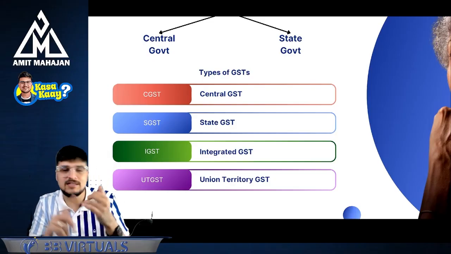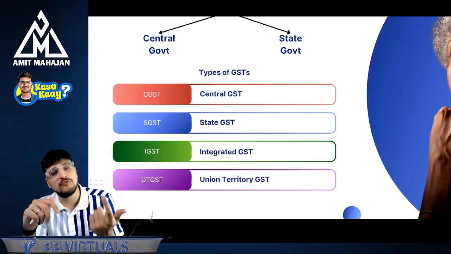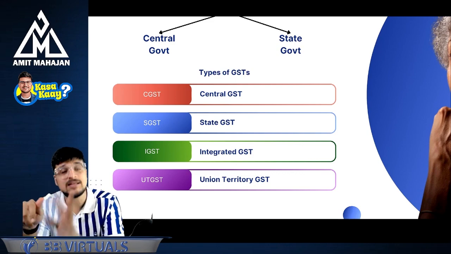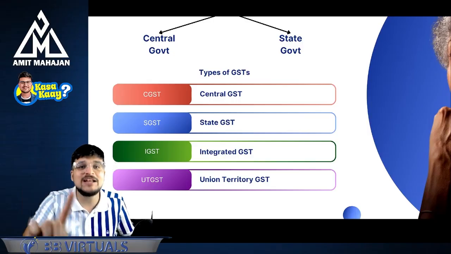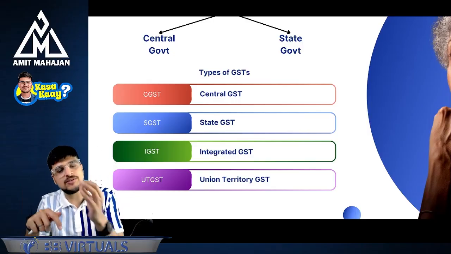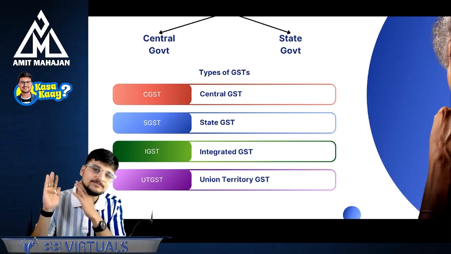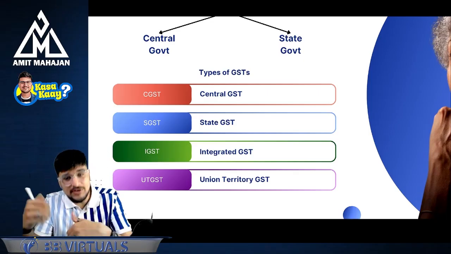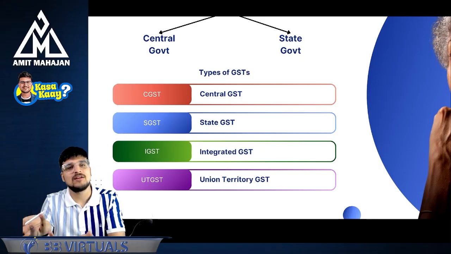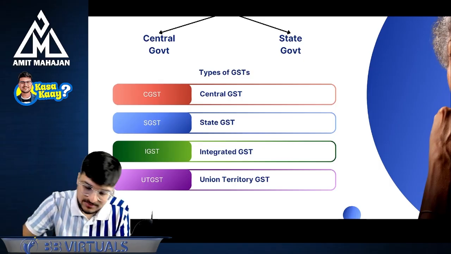What is the full form of CGST? Central GST. What is the full form of SGST? State GST. IGST means integrated GST, not international GST. Okay, integrated GST. And UTGST is Union Territory GST. Perfect. Now we need to understand which GSTs are applicable in which situations. Let's see.